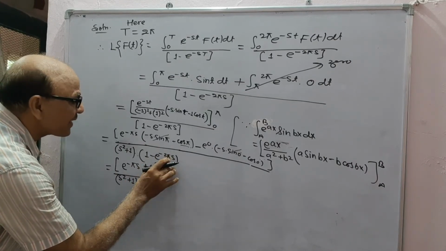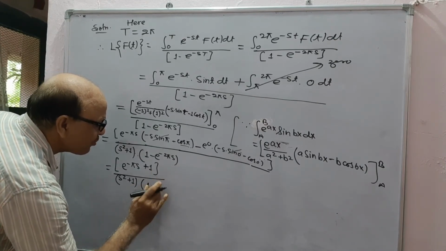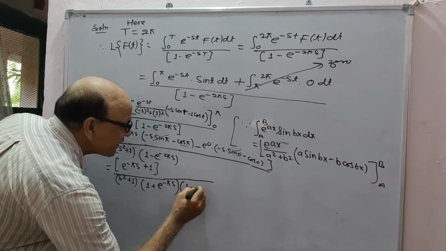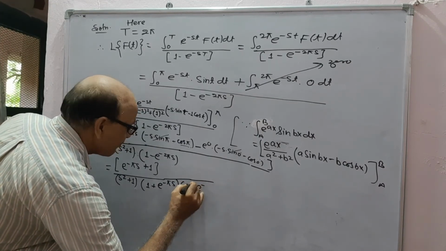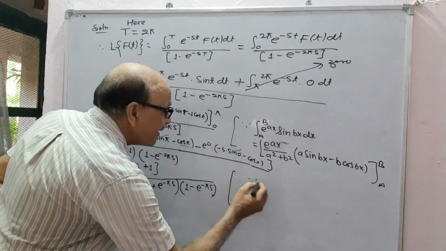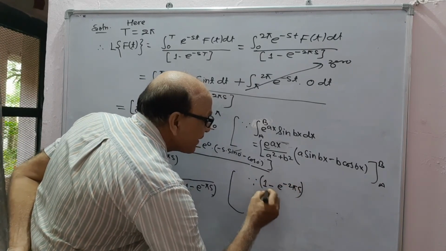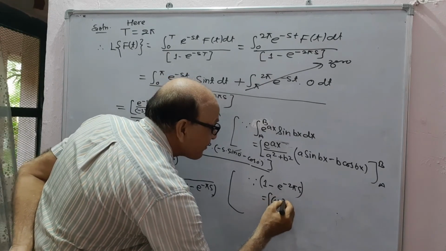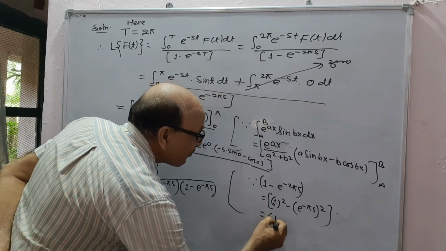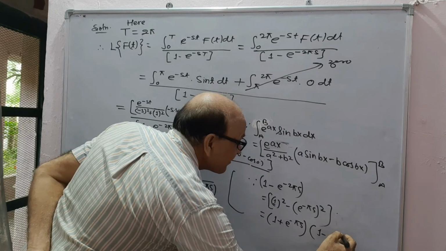This can be factorized as 1 plus e to the power minus pi s, because 1 minus e to the power minus 2 pi s is equal to 1 squared minus e to the power minus pi s whole squared, which is equal to 1 plus e to the power minus pi s times 1 minus e to the power minus pi s.